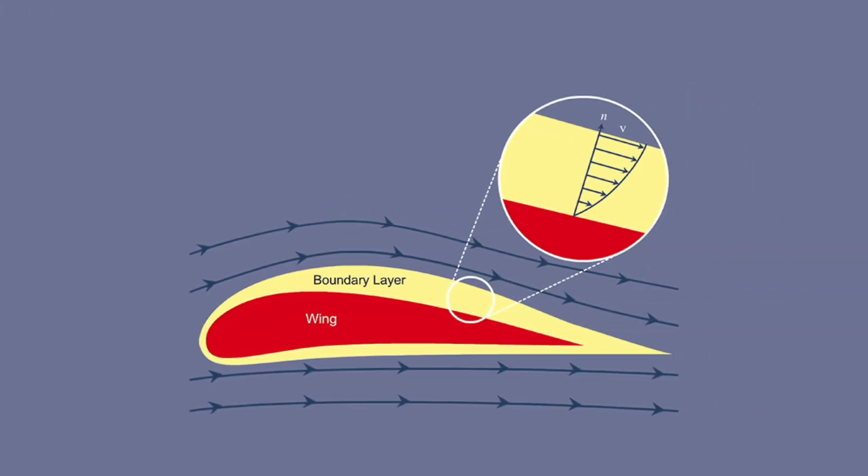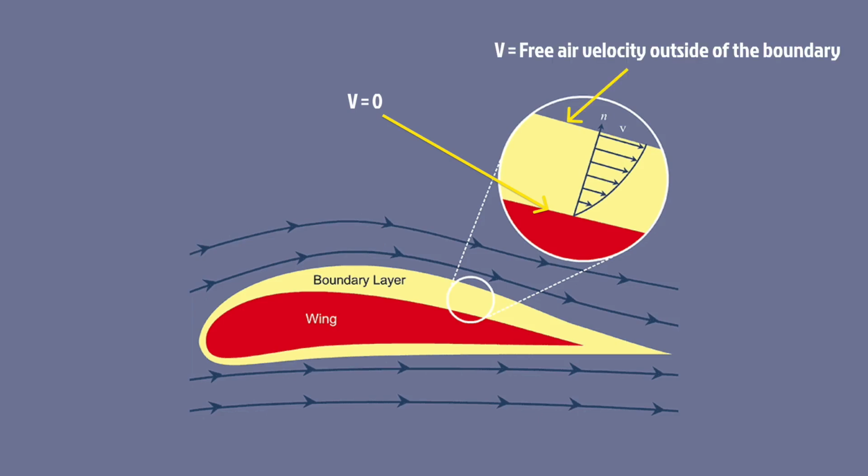When air flows over a wing, friction causes air molecules to stick to the wing's surface, forming a boundary layer. This boundary layer is where the velocity of the air relative to the wing changes from zero to the free stream velocity of the air farther away from the wing. The characteristics of this layer are crucial in understanding drag.